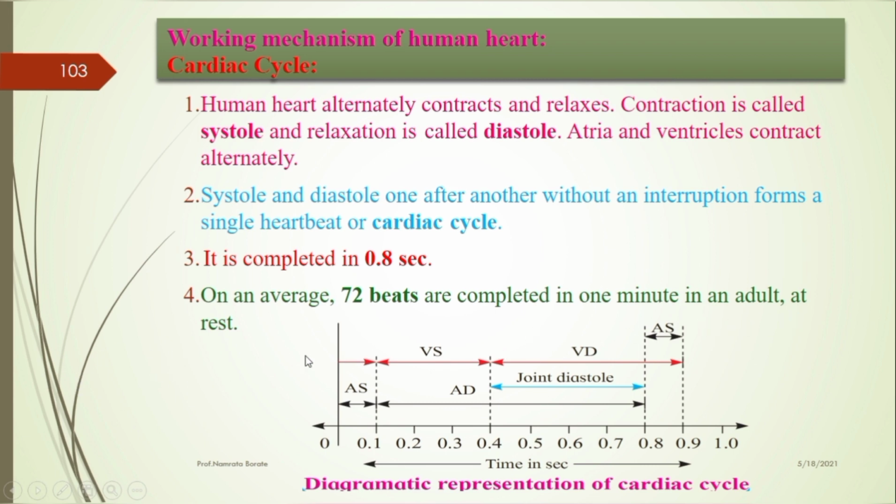There is one image given. What does that image indicate? AS is atrial systole. Second, AD is atrial diastole. VS is ventricular systole. And VD is ventricular diastole.